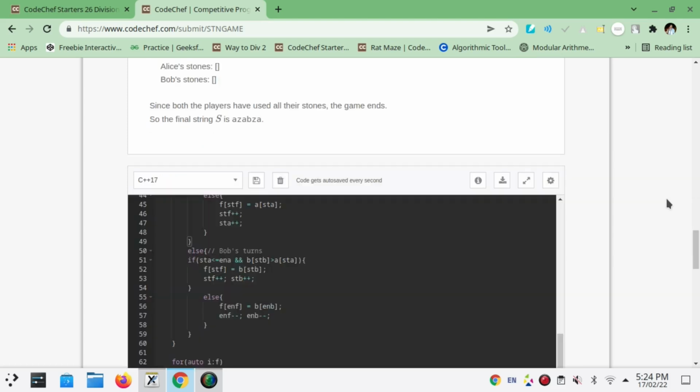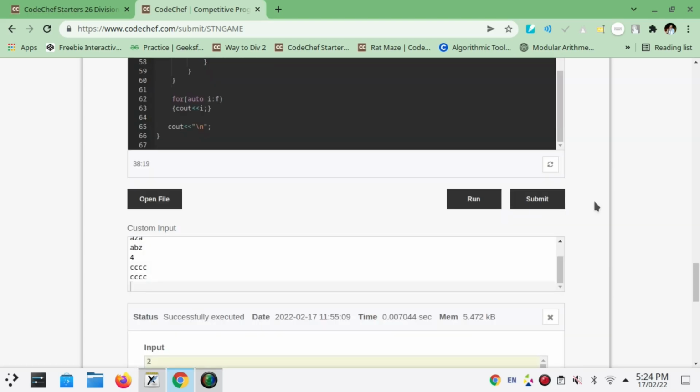Okay, and let's try to run one of the cases that I developed while solving this problem. It was, let's say, WYZX, and then CDAB, and K as 3.